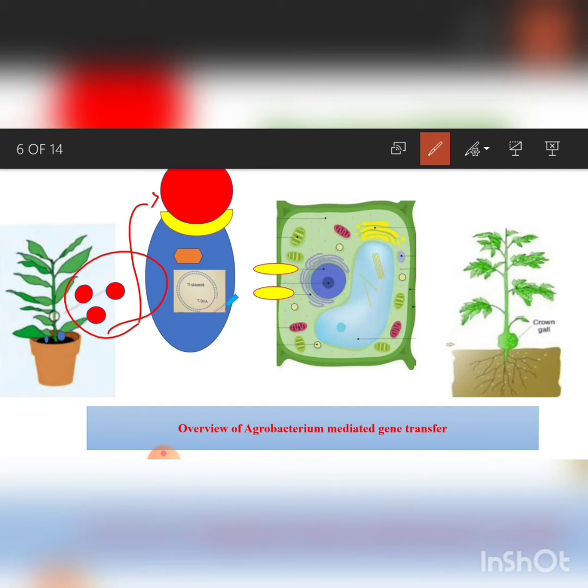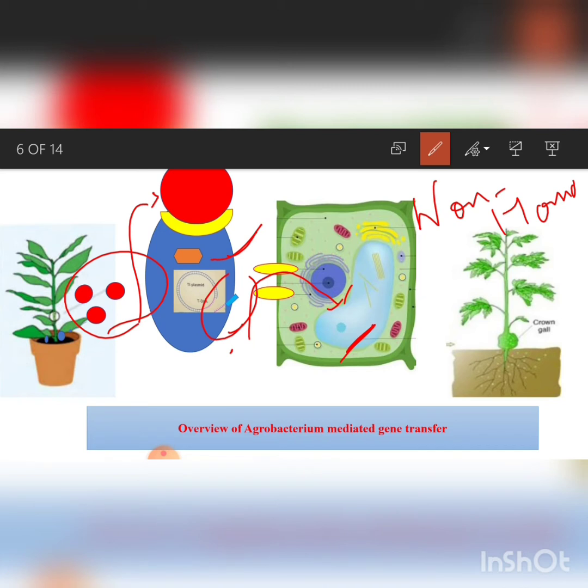Binding of acetosyringone and the Vir receptor in turn activates the different Vir genes, which in turn mediate the transfer of tDNA into the plant cell, and this tDNA integrates into the plant genome with the help of non-homologous, that is important, non-homologous recombination.